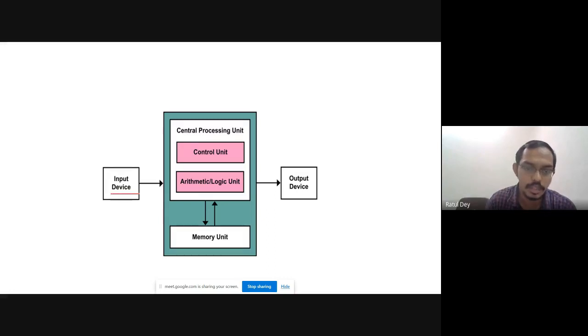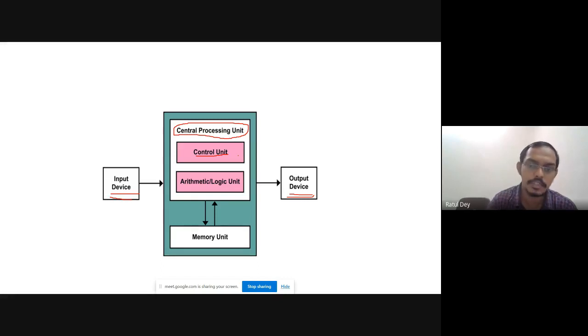So we know the input device, we know the output device, and in between there is the CPU, the central processing unit. This CPU is mainly divided into two parts. First is the control unit. Can anyone say what the job of a control unit is?